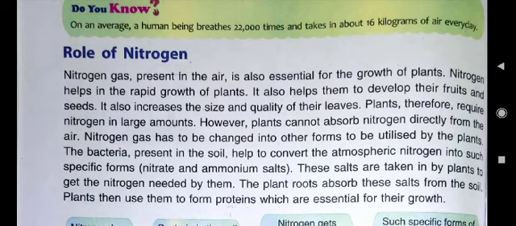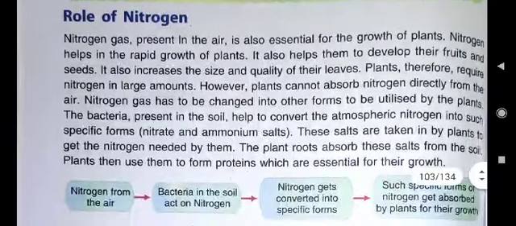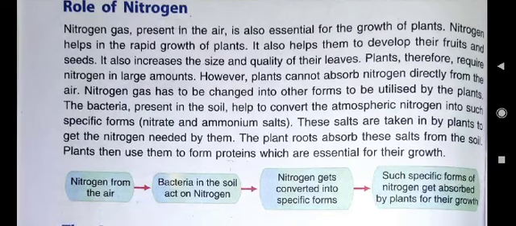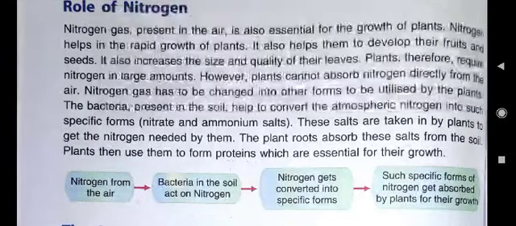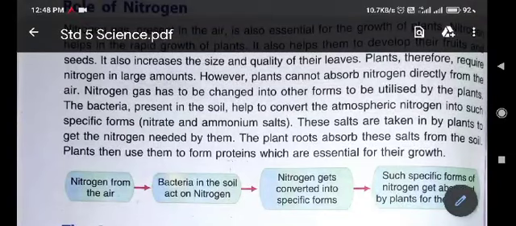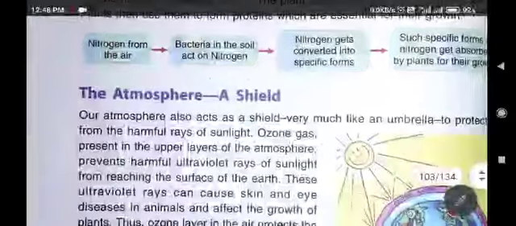So in this second answer, what you can write? In the following ways, nitrogen is important for plants. First point you can write, nitrogen is essential for the growth of plants. Second point you can write, it helps in the rapid growth of plants. And third point you can write, it also increases the size and quality of their leaves. So it was E second answer. Now come to E third question.